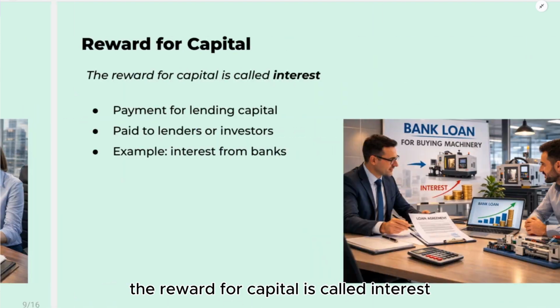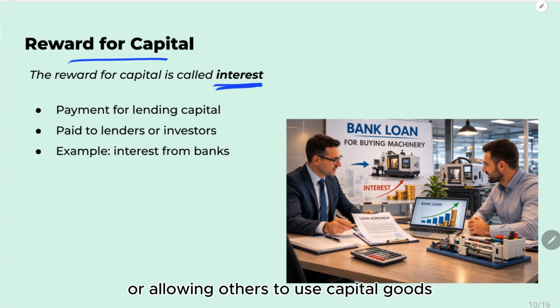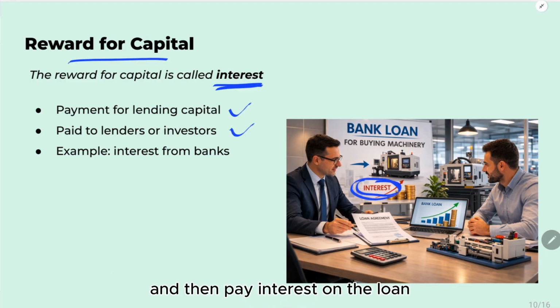The reward for capital is called interest. Interest is the payment received for lending money or allowing others to use capital goods. For example, businesses may borrow money from banks to buy machines and then pay interest on the loan.